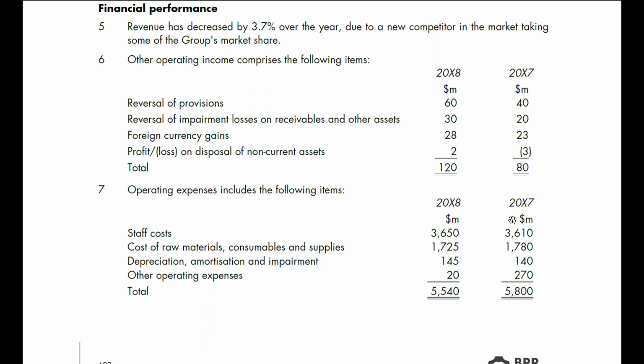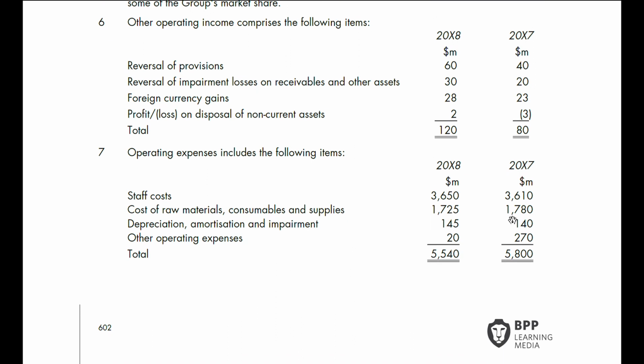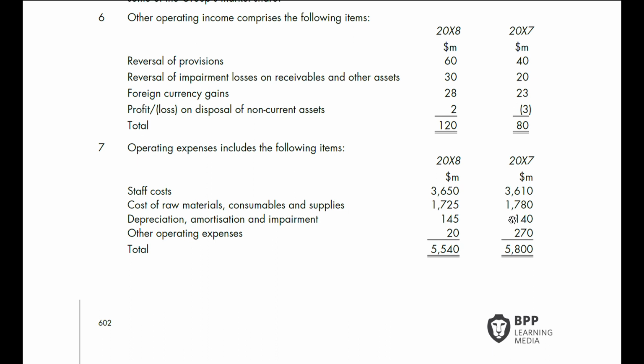Operating expenses include the following items: staff costs, cost of raw materials, consumables and supplies, depreciation, amortization, and impairment, and the total operating expenses.